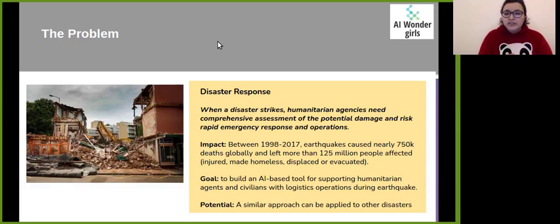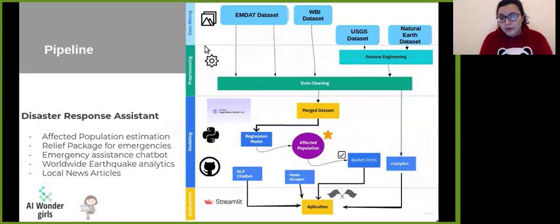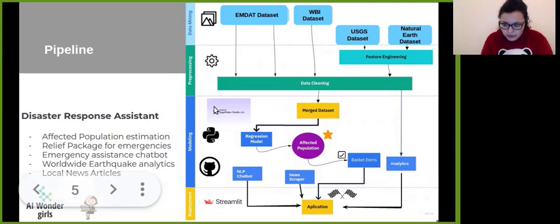When a disaster strikes, humanitarian agencies and local communities need to quickly deliver assistance to affected populations, and they do this through relief packages. Our pipeline starts with a data collection and pre-processing phase. This is followed by training of the machine learning models on SageMaker Lab to estimate the affected populations. Our app also has modules for analytics, for an emergency assistant chatbot, and also for a newspaper scraper. All those modules are then deployed to a Streamlit app.